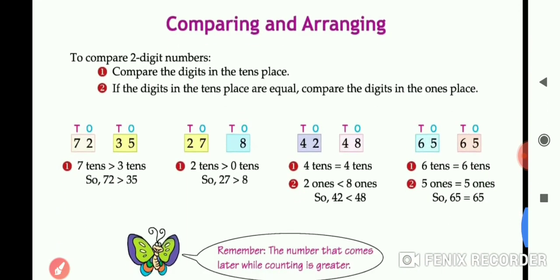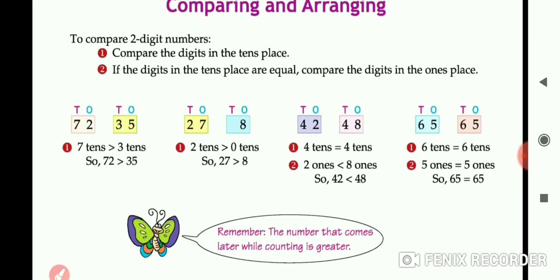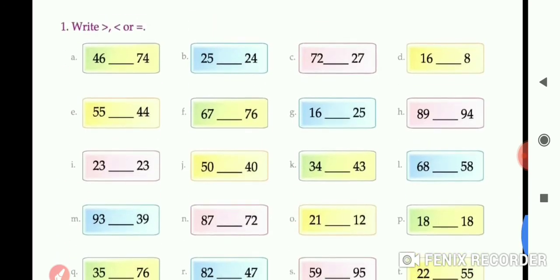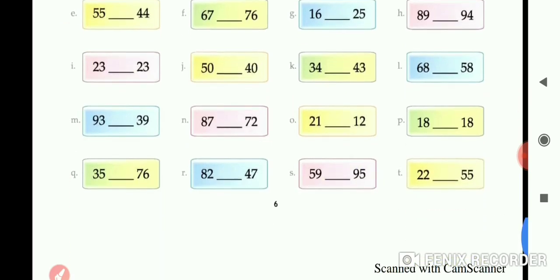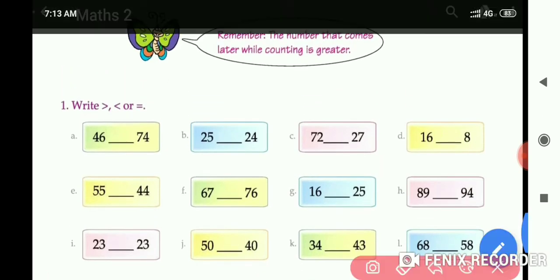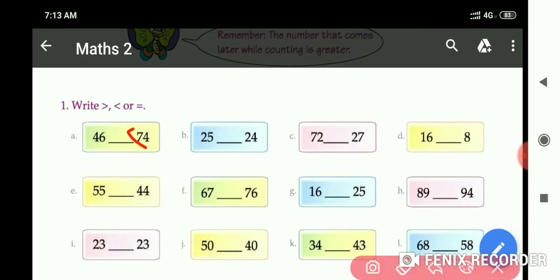Now comparing and arranging. We have to compare the numbers, that which one is greater and which is smaller. And by this we put the sign. Greater than, less than or equals to sign. A 46, 74. 46 is less than 74. So we will put the sign like this. 25 is greater than 24. So we will put like this.